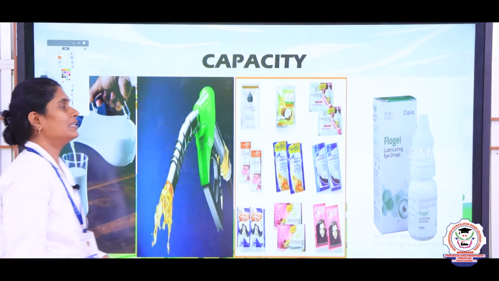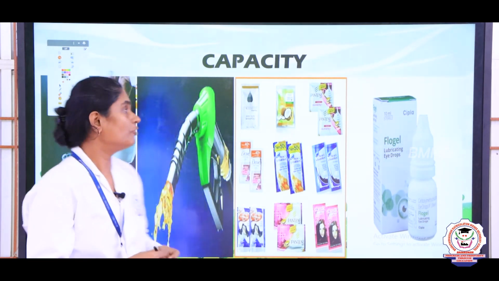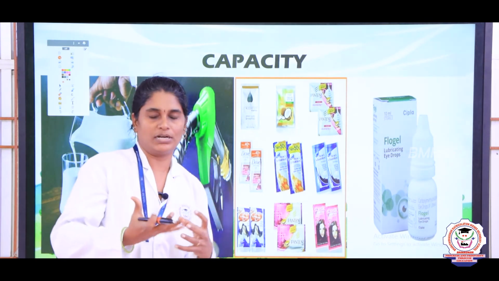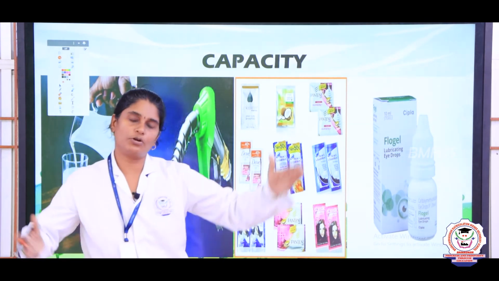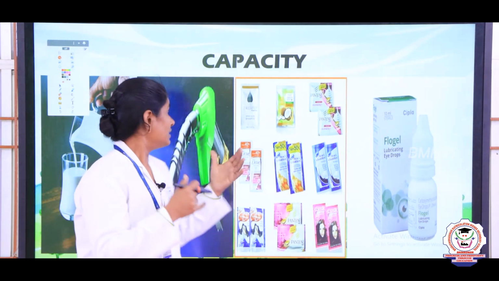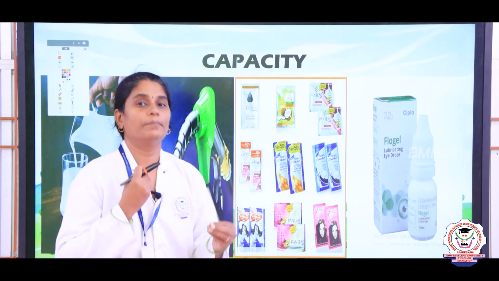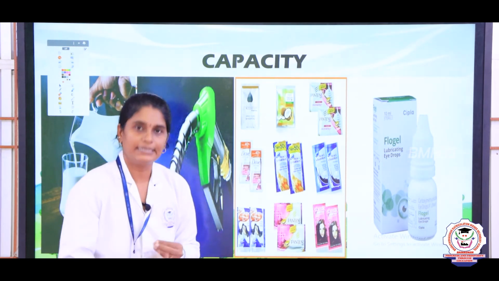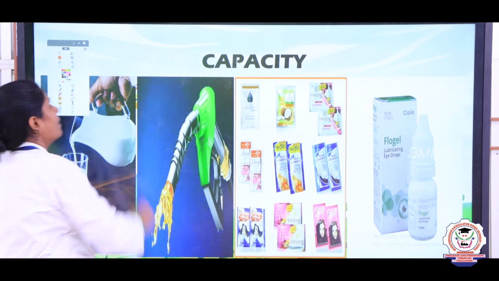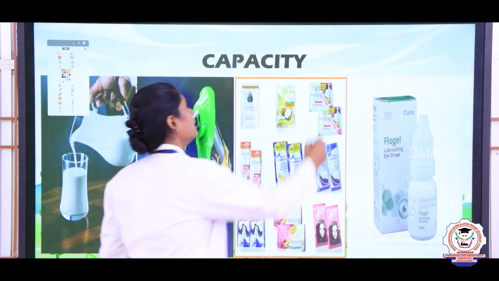right. So, now let us see what is the measurement in terms of capacity. So, before that you should know how to measure the liquid quantities. Till now we measured the length of an object, we measured the weight of an object, right, but here it refers to liquid items. So, these liquid items are measured in terms of liters, right. So, the standard unit of measuring the capacity is referred to as liters.